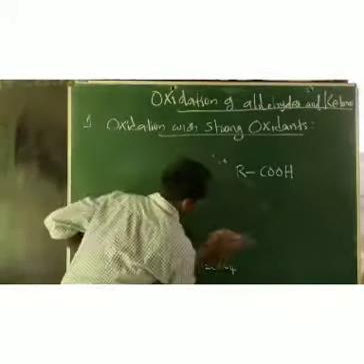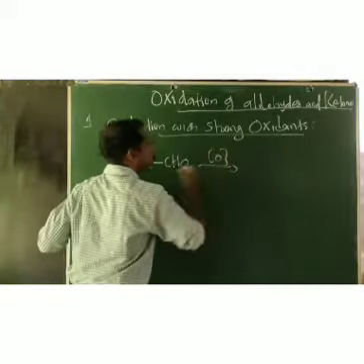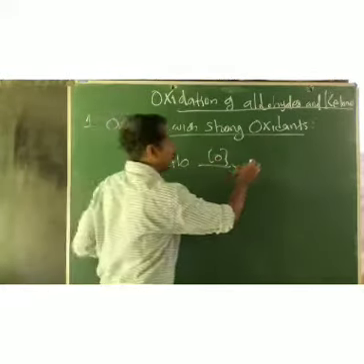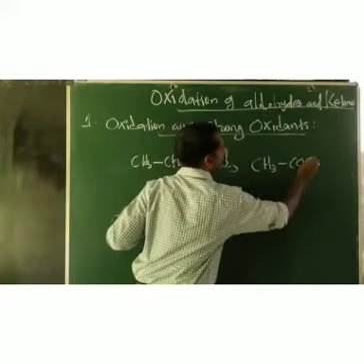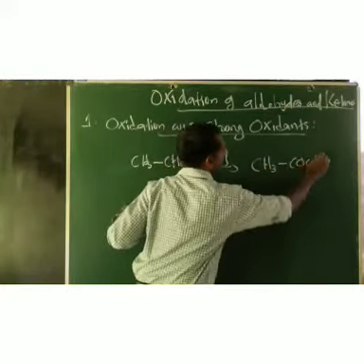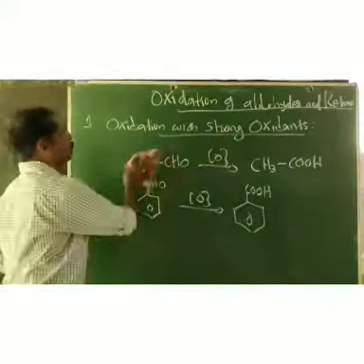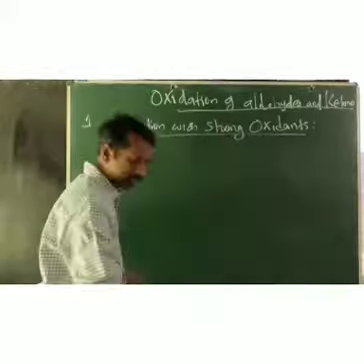Example: CH3CHO, acetaldehyde, on oxidation with any of the strong oxidizing agents. If you take a 2-carbon aldehyde, you get an acid with 2 carbons, that means CH3COOH. If you take an aliphatic or aromatic aldehyde, suppose benzaldehyde, C6H5CHO, the CHO group will be oxidized to COOH. So keep it in mind, when aldehyde is oxidized with strong oxidizing agents, it will be converted to the corresponding carboxylic acid.